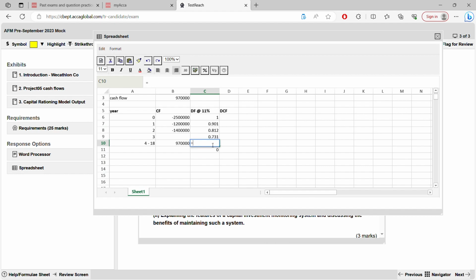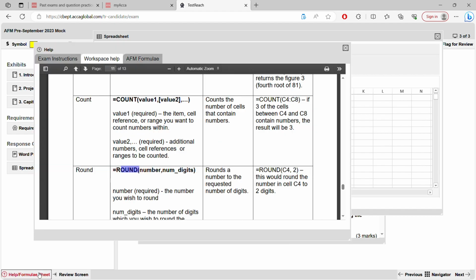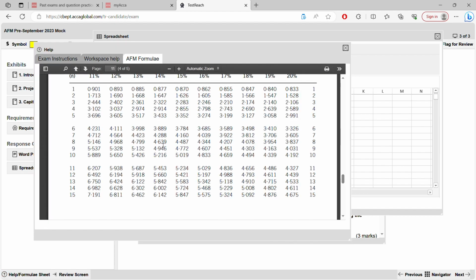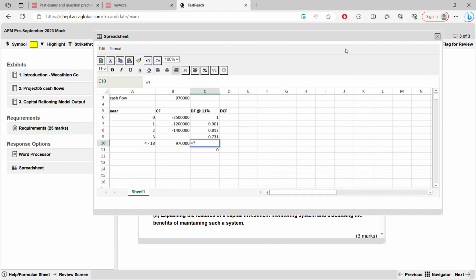we'll do the function again. This into 7 point, we'll have to see the annuity factor 7.191, comma, this, enter.